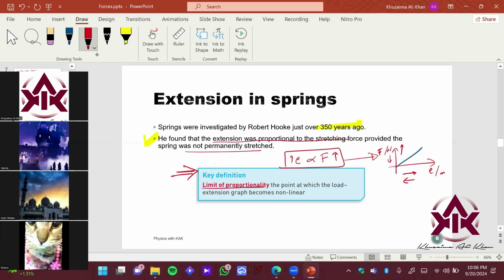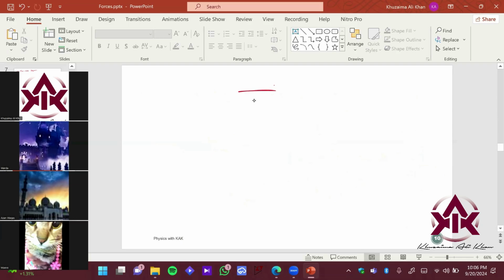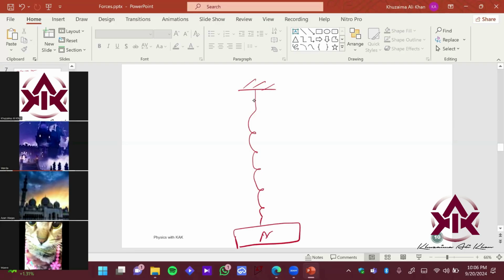Now imagine if I just keep on repeating this experiment and I put a very huge mass, let's say m. Now if I remove this particular mass, let's say this was the original length of the spring, right, your L is your original length of the spring, which was defined here.